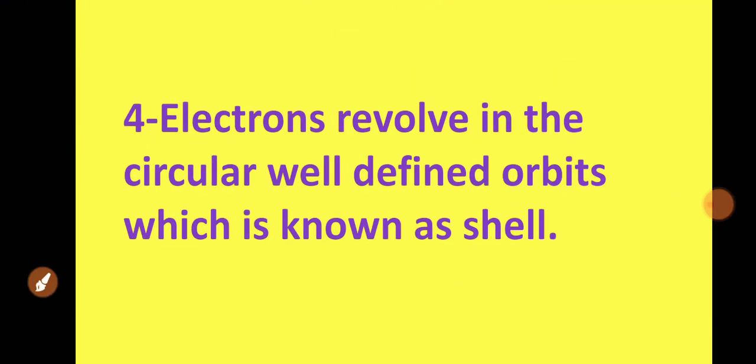Now electrons revolve in circular well-defined orbits, which are known as shells. Actually, when we discuss the position of the electron, then we may tell that electrons are revolving around the nucleus, and the paths of the electrons are said to be the orbits.